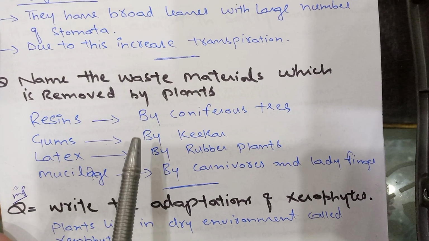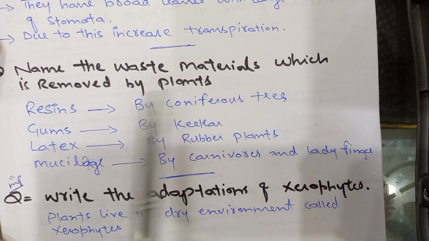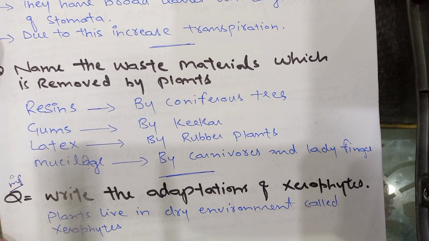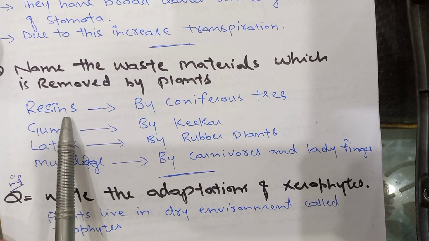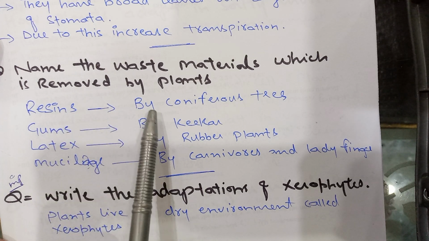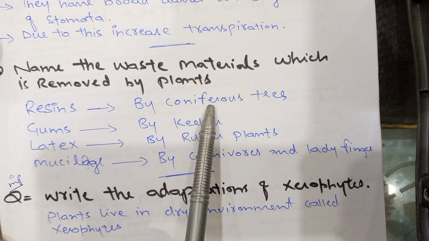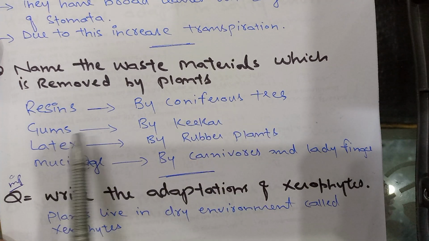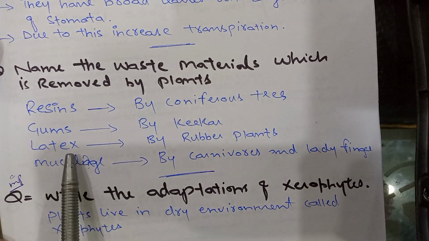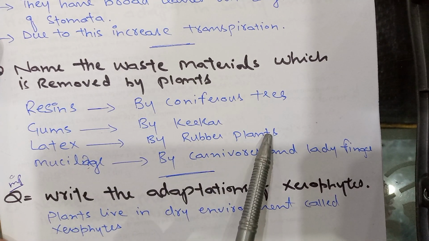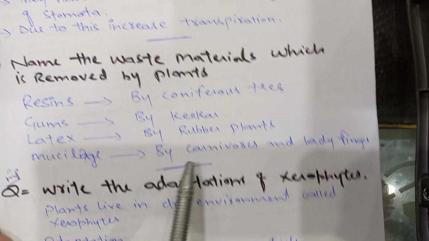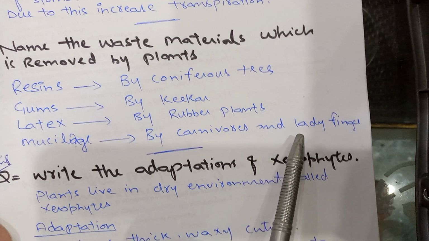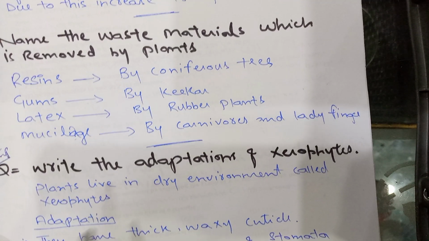Next question. Name the waste material which is removed by plants. Number 1, resins, removed by coniferous trees. Gums removed by kikar. Latex removed by rubber plant. Mucilage removed by carnivores and ladyfinger.